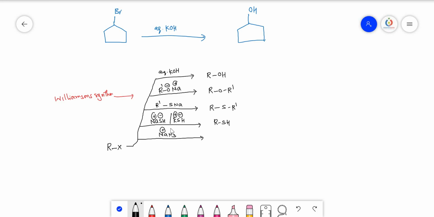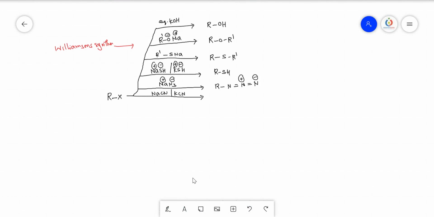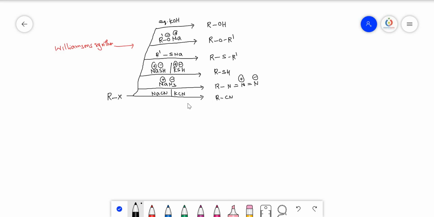So Na⁺ N3⁻, we get R-N=N=N, this is the positively charged one, this is the negatively charged one. Here if you take NaCN or KCN, potassium cyanide, we get the RCN molecule, meaning carbon will be connected.